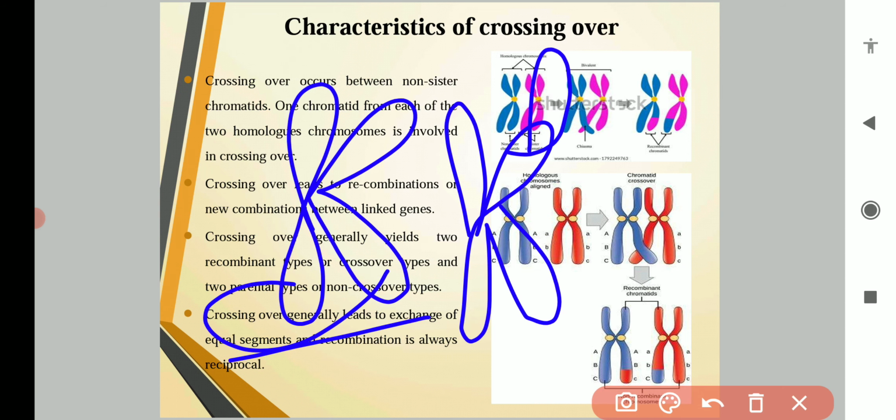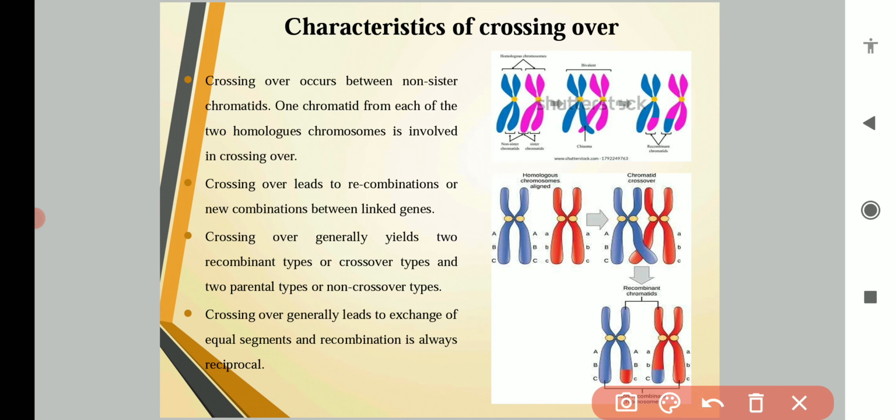So these are sister chromatids, but chromatids belonging to two different chromosomes are known as non-sister chromatids. So crossing over always occurs between non-sister chromatids. One chromatid from each of the two homologous chromosomes is involved in crossing over.